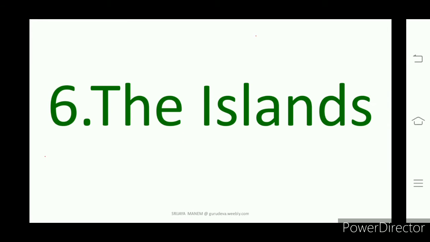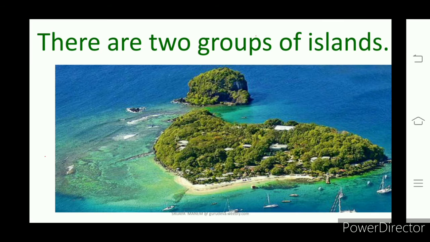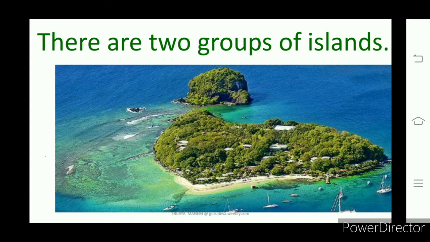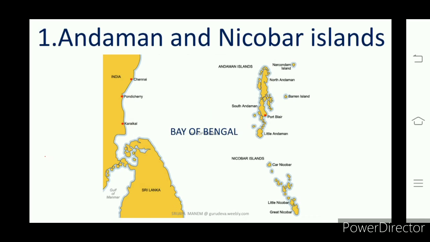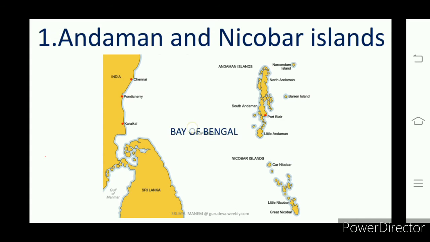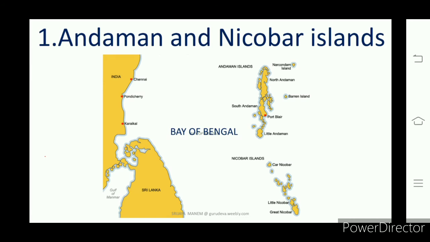Islands. There are two groups of islands in our India. This is one picture of an island. Those are the Andaman Nicobar Islands and Lakshadweep Islands.